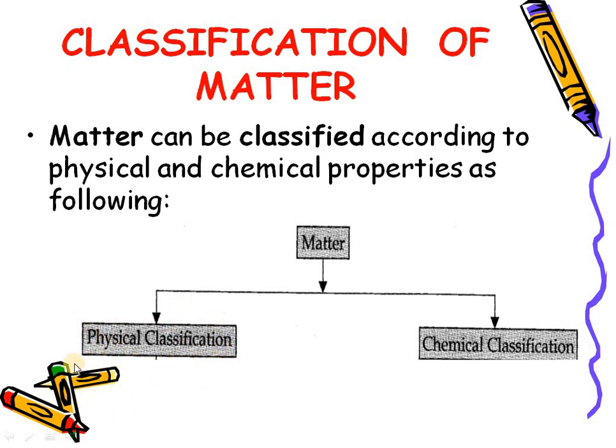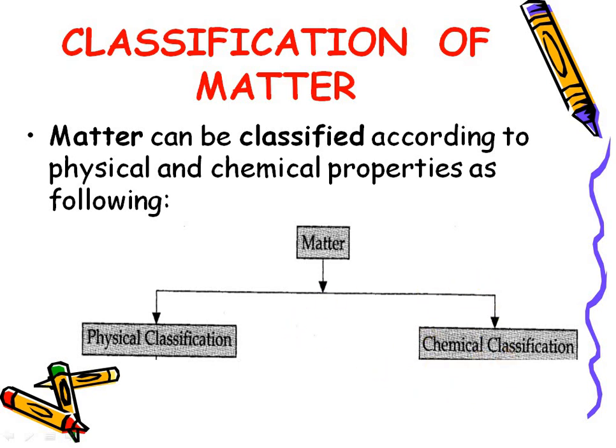In physical classification we discuss the things that are related to the physique. As you study in physical education, there we discuss the physique of a person or a sports person, that is, body weight, mass, size. So the states are a physical classification, but the quantity or composition will classify it into chemical classification.